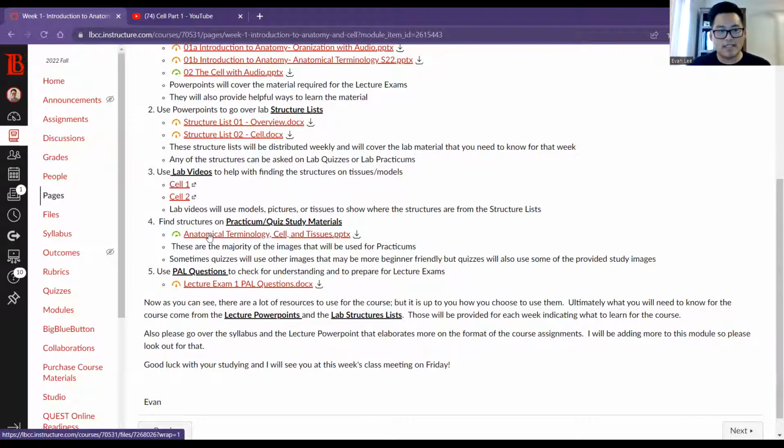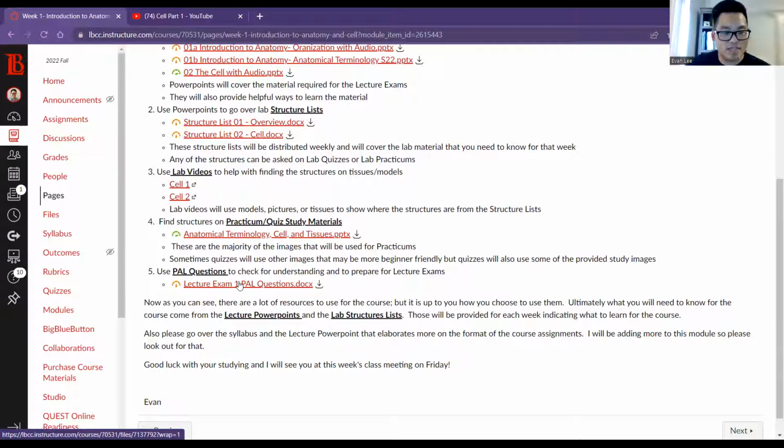But lastly, before we finish this page, you can see that there's one more thing that's really important, which is something called PAL questions. PAL questions are proactive learning questions. That means that these questions are basically your study guide for the exam. If you get through the PowerPoint, you want to try and answer the PAL questions to make sure that your understanding is relatively good.